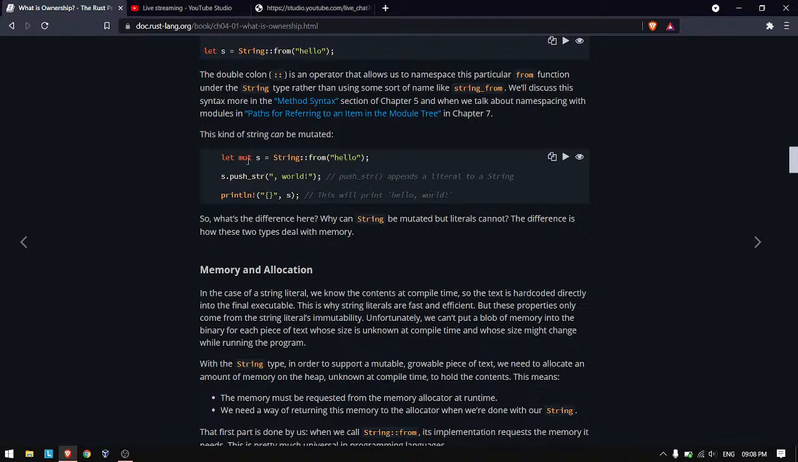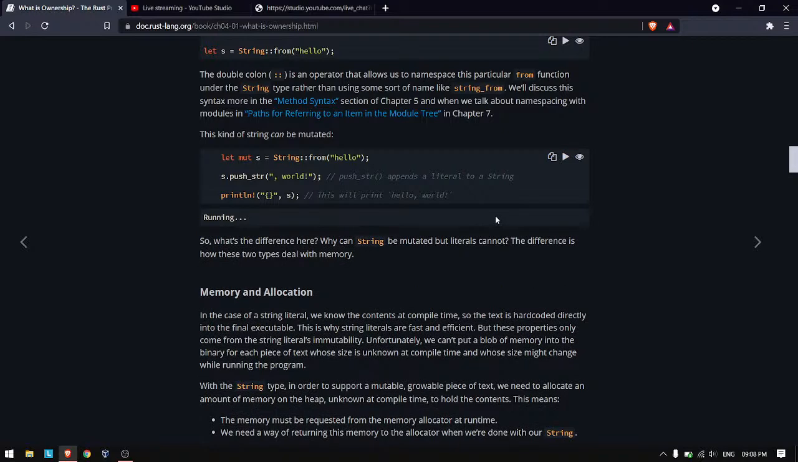So here is a quick example of how they can be mutated. We can declare them as a mutable variable, and we can just push_str, and it will push the string after hello. So if we run it, yeah, it's saying hello world. What happened here is first s was hello, but when we pushed the string, it got mutated to hello and this got appended to it. So hello world. That's how it is mutated in memory.